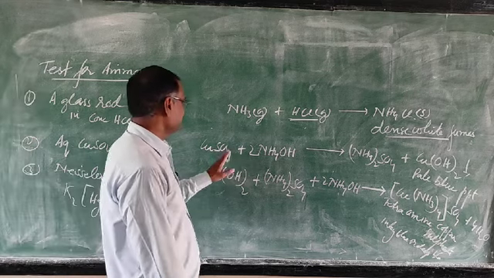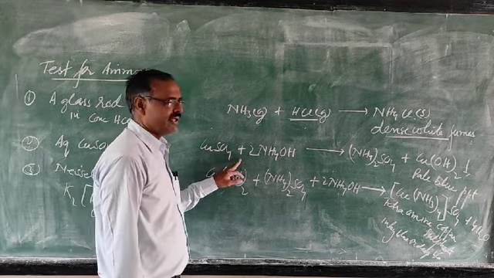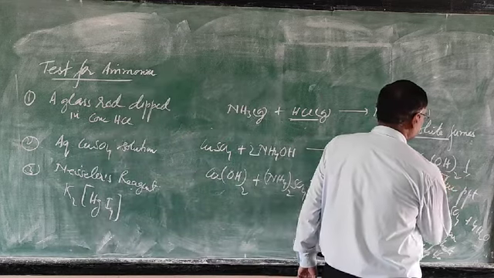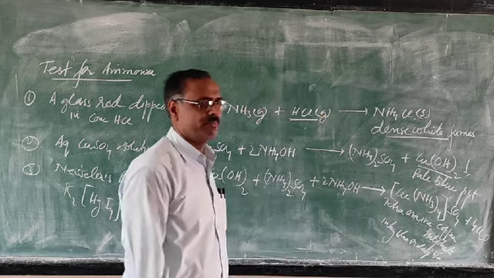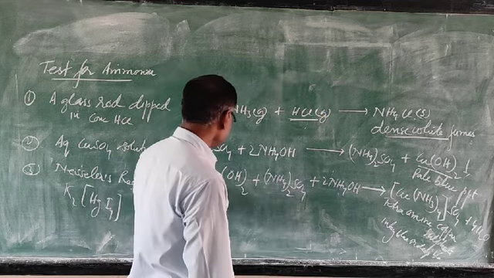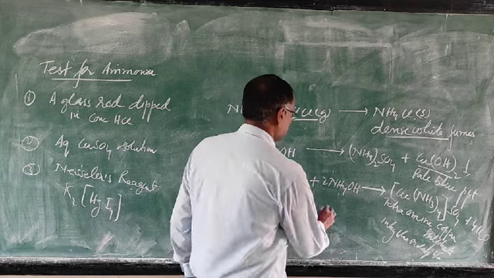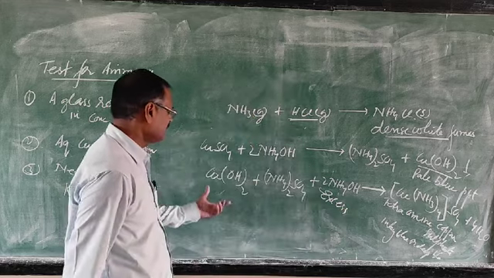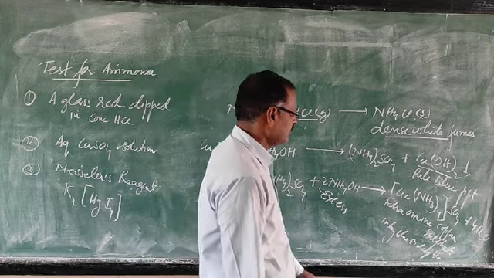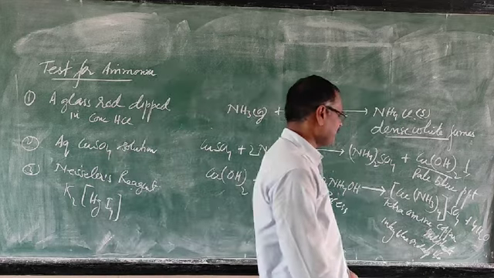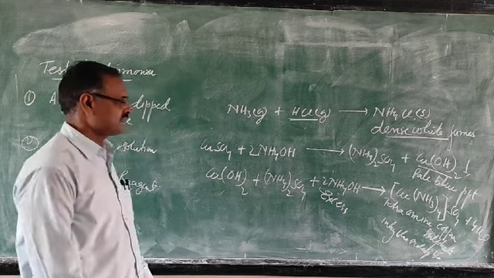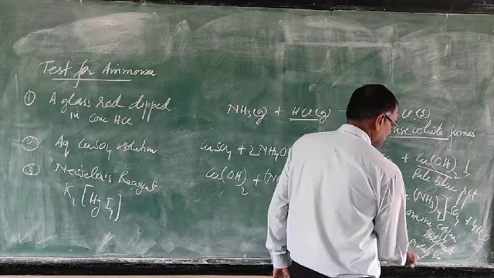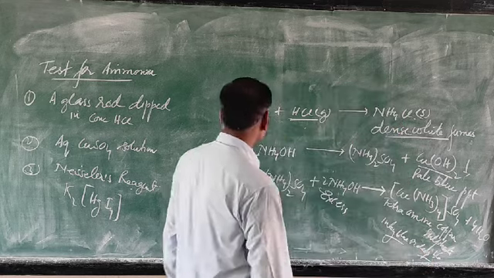So when you pass ammonia in copper sulfate solution, first of all, a pale blue precipitate is formed, because copper hydroxide is formed. When you pass excess ammonium hydroxide, this copper hydroxide dissolves to form tetraamine copper sulfate. With the formation of this tetraamine copper sulfate, you are getting inky blue or deep blue.